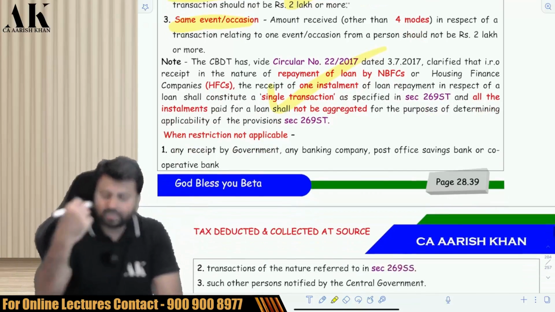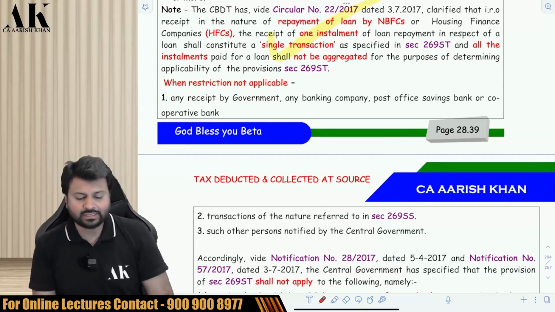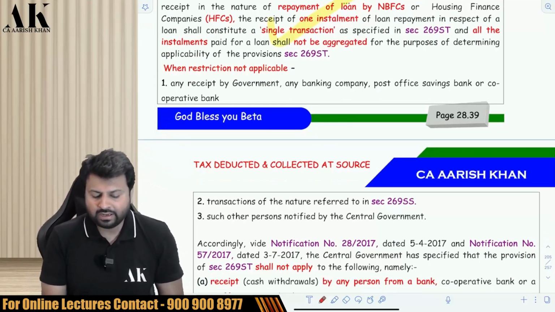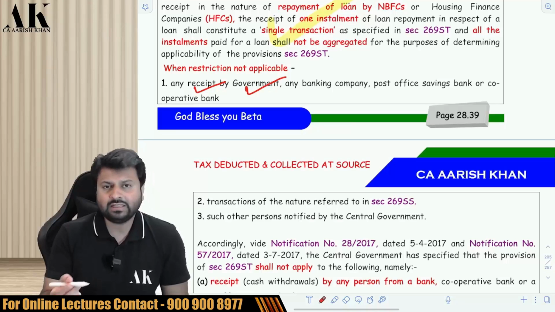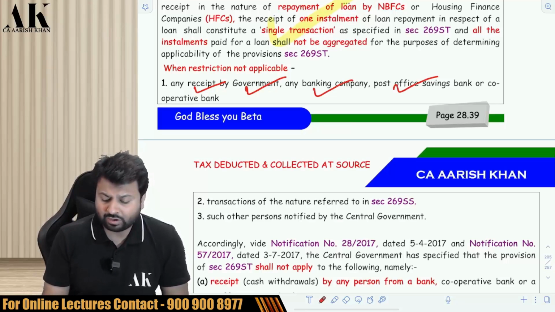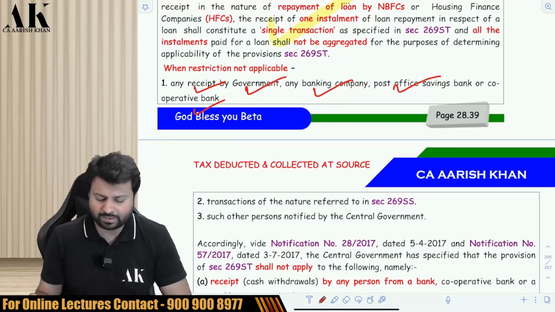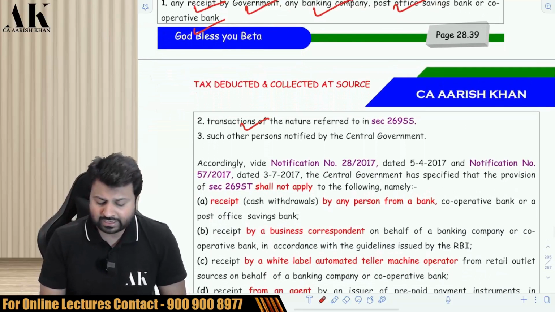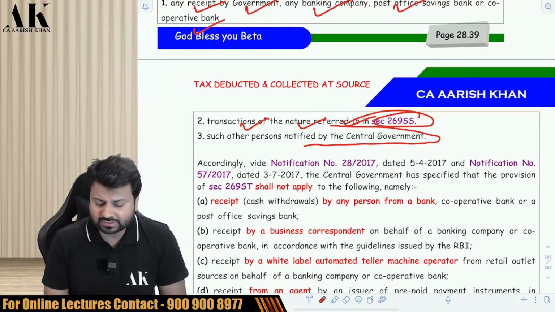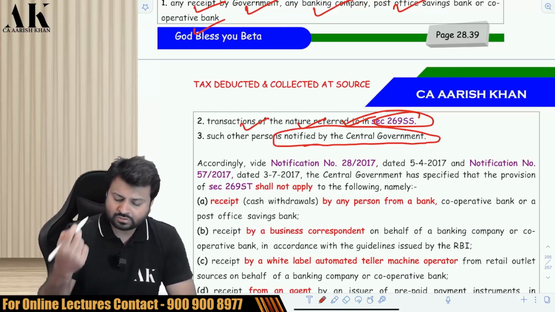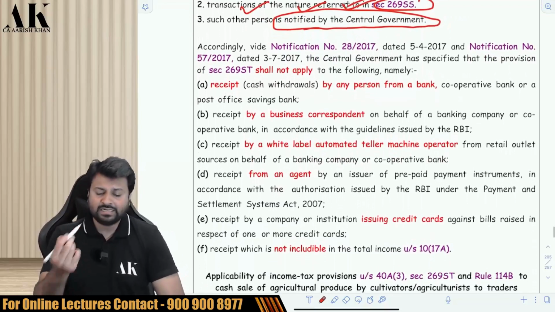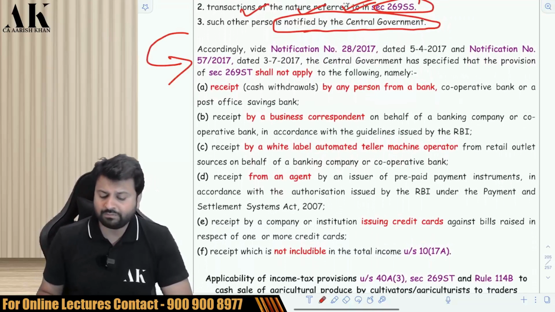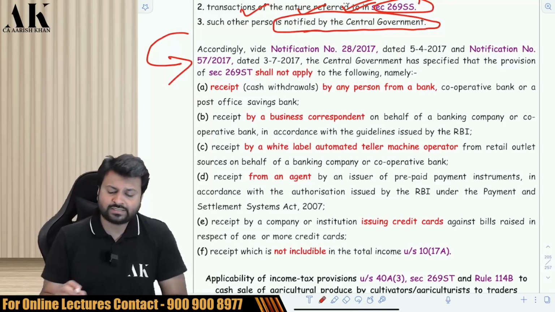Be very careful. Now, this section is not applicable in certain cases. When does the restriction not apply? When the money is received by the government, a banking company, a post office, or a cooperative bank, this section is not applicable. It is also not applicable for transactions referred to under 269SS, and for such persons as notified by the central government. Has the central government notified any person? Yes, the central government has given a big notification, in which case this section is not applicable.